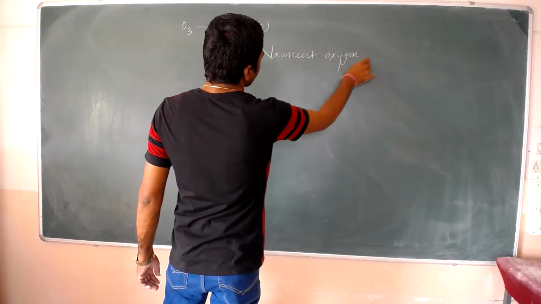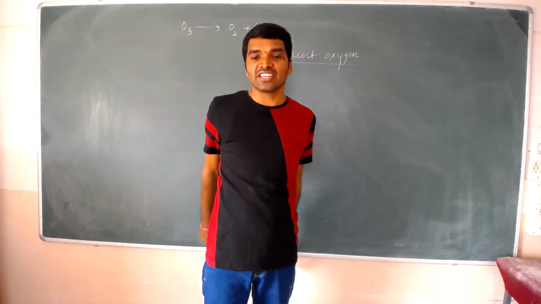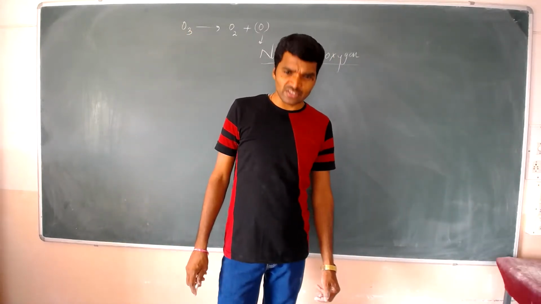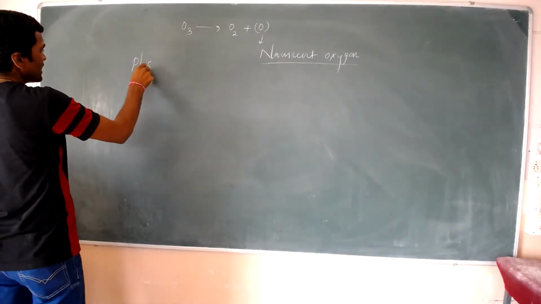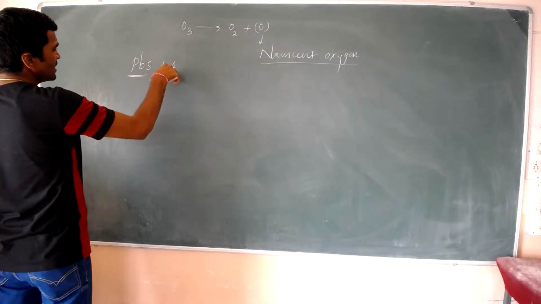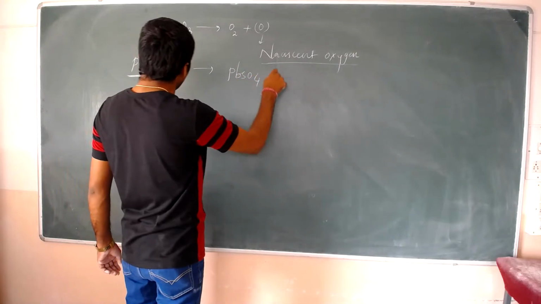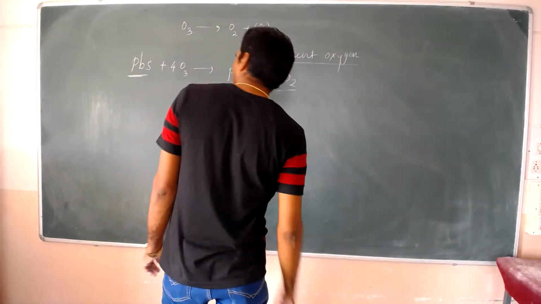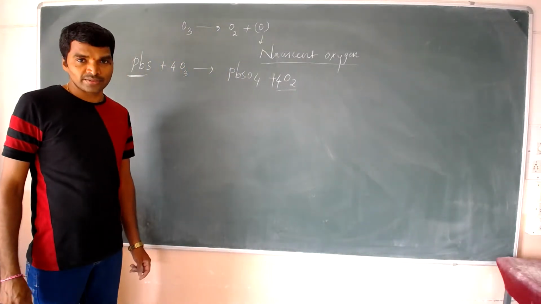That's why O3 acts as a powerful oxidizing agent. So PbS, lead sulfide reacts with O3, then formation of lead sulfate plus oxygen gas is liberated.